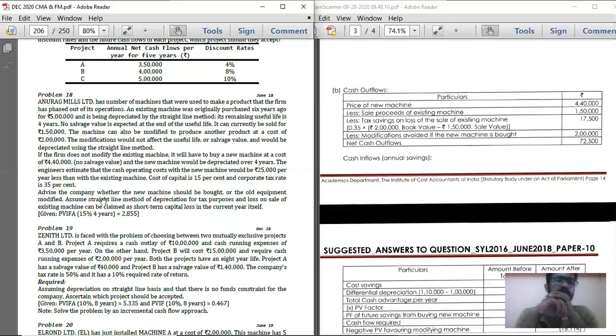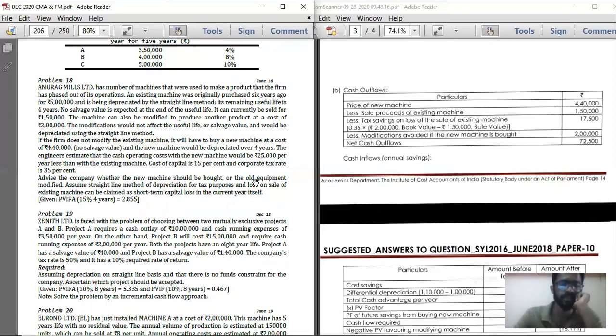If a new machinery has been purchased, instead of modifying the old machinery, you can save up to 25,000 per year as cost savings, because this new machine will give less cash operating cost. That is, we'll be spending less cash operating cost of 25,000 rupees compared to the old machine. So that is the question they have given. With that, we should solve the answer.